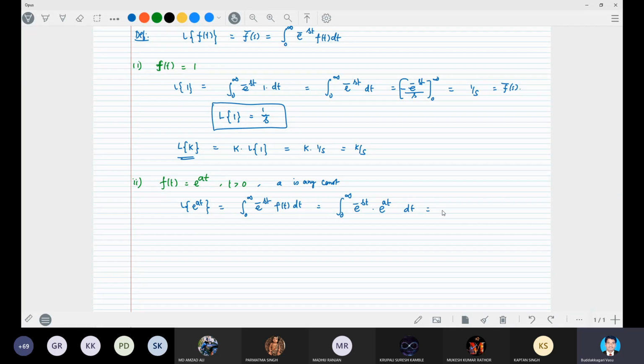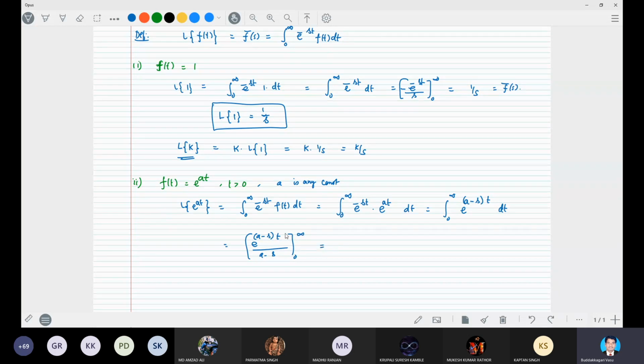So that is equal to the integral from 0 to infinity of e power a minus s into t dt, right? a is a constant and minus s is also a constant, a parameter that may be a real or complex constant. Can anybody tell the integration of that? It is e power a minus s into t divided by a minus s, with limits from 0 to infinity.